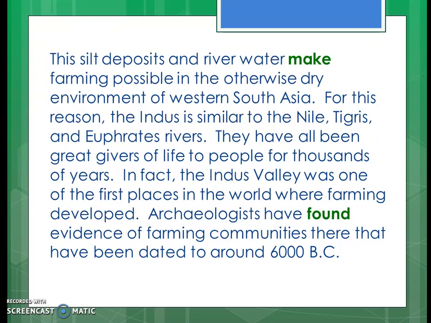The silt deposits and river water make farming possible in the otherwise dry environment of Western South Asia. For this reason, the Indus is similar to the Nile, Tigris, and Euphrates River. They have all been great rivers of life to people for thousands of years. In fact, the Indus Valley was one of the first places in the world where farming developed. Archaeologists have found evidence of farming communities there that have been dated to around 6000 BC.